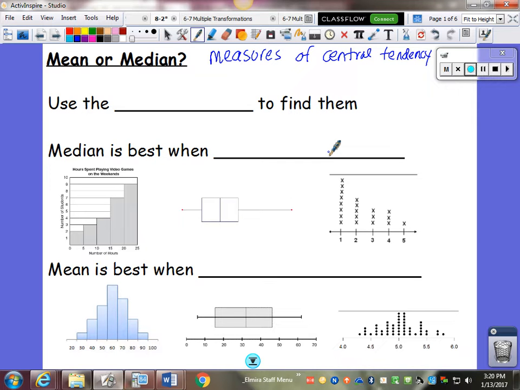No matter what you see in the shown work and the examples in the homework, we are using our calculator to find the mean and the median. All right, so the median is going to be best when our data is skewed. Maybe it's skewed because the data has an outlier. Maybe it's skewed because the data is just kind of lopsided. But either way, if it's skewed, then it would be the median that would be best.